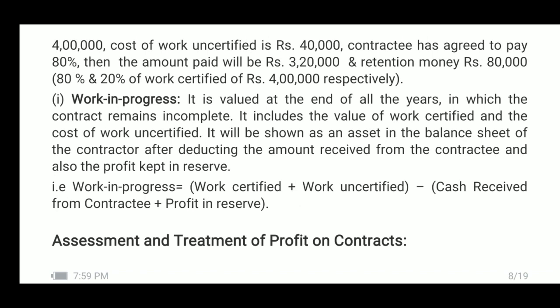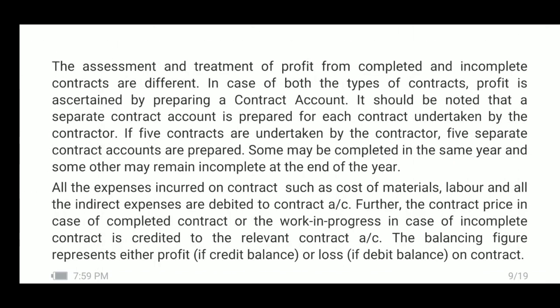Assessment and treatment of profit on contracts. The assessment and treatment of profit from completed and incomplete contracts are different. In case of both types of contracts, profit is ascertained by preparing a contract account. It should be noted that a separate contract account is prepared for each contract undertaken by the contractor.